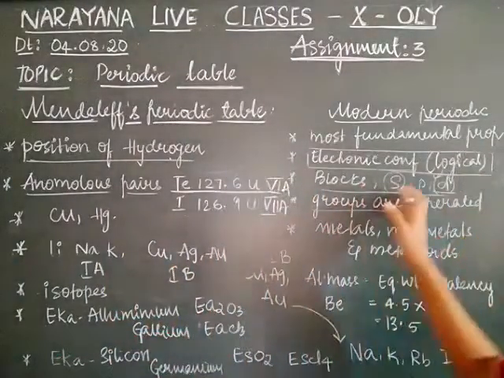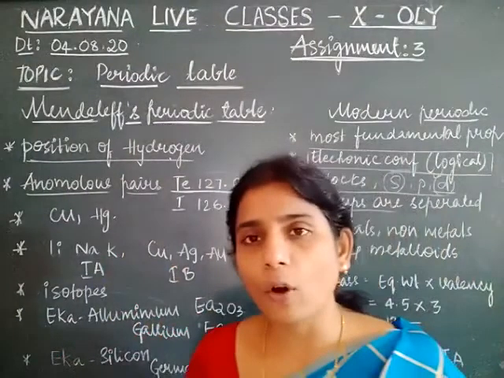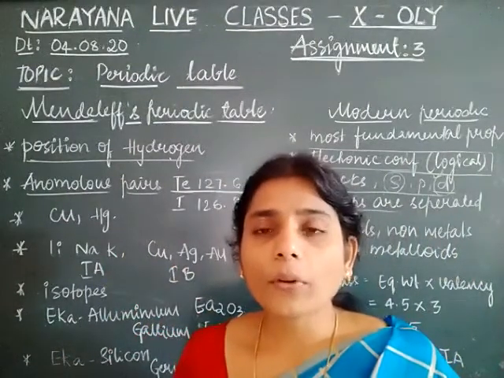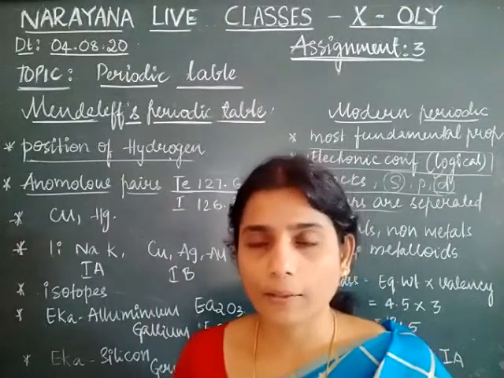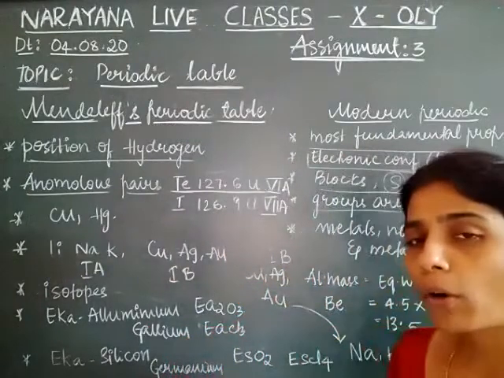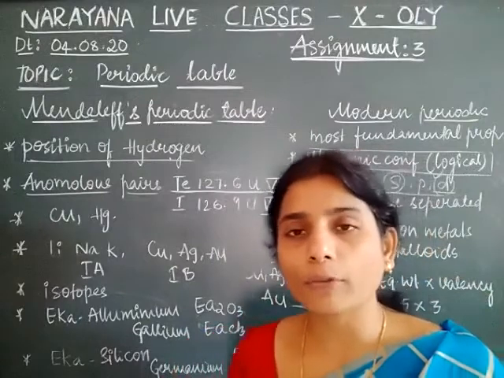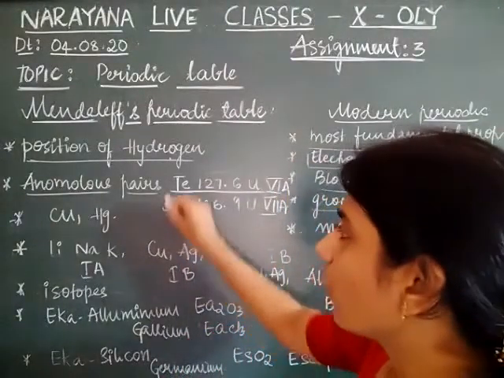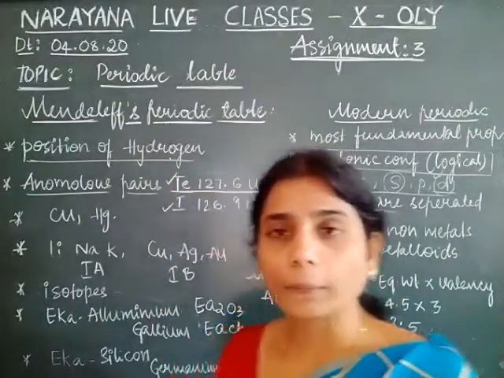Coming to the modern periodic table. After the discovery of atomic number by Moseley, it was found that atomic number is the most fundamental property than that of atomic mass. So keeping in the mind the atomic number, in the modern periodic table, elements are arranged in the increasing order of their atomic number. Then iodine came first and tellurium later. Anomalous pair problem is solved.